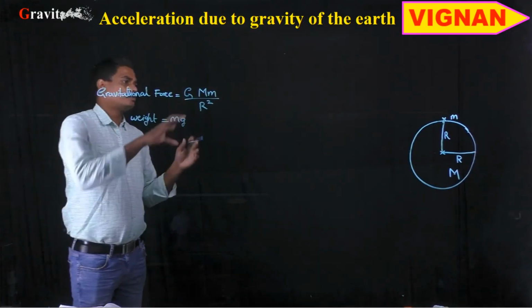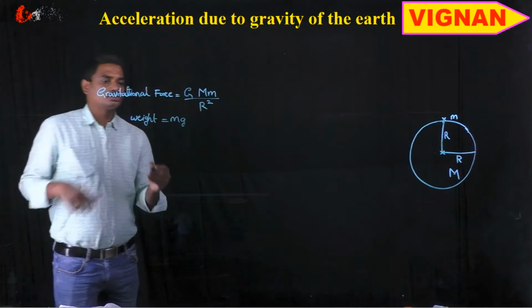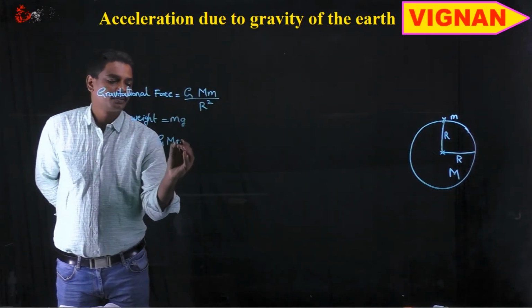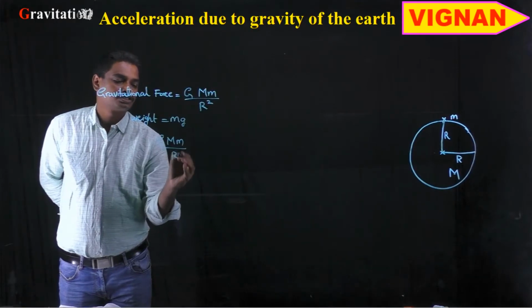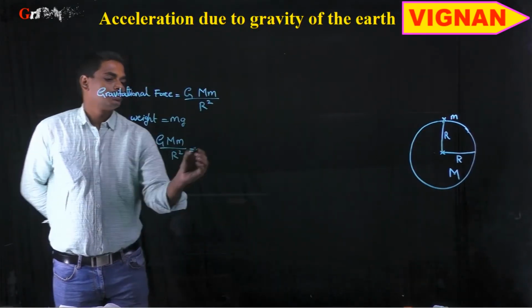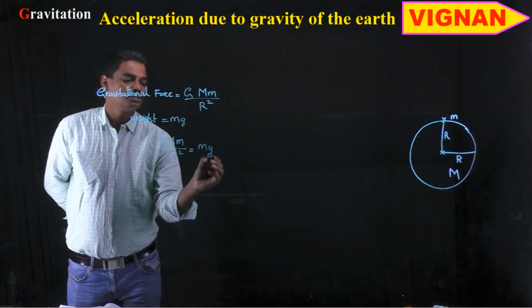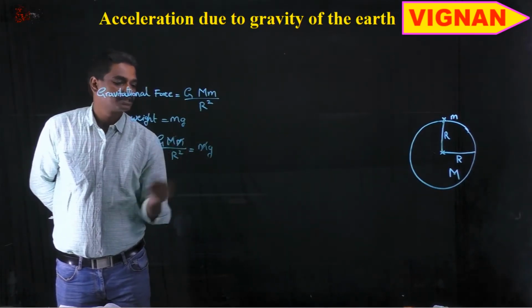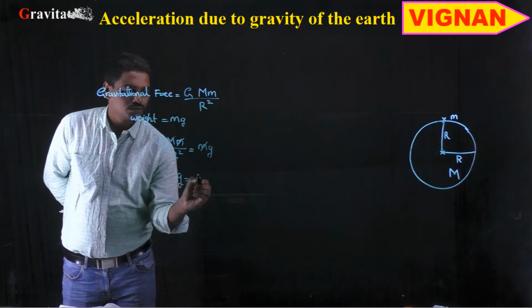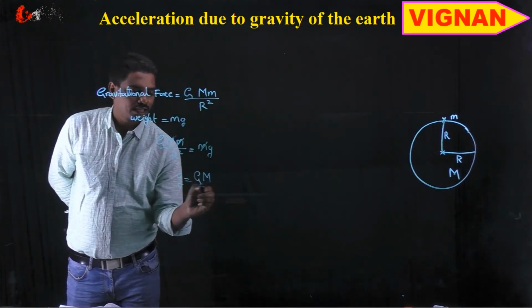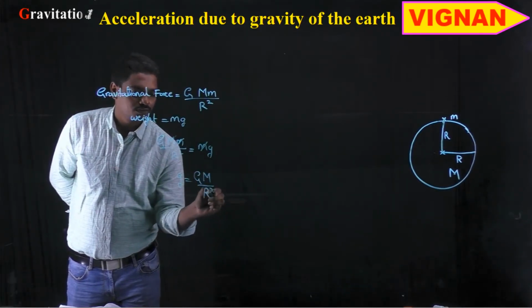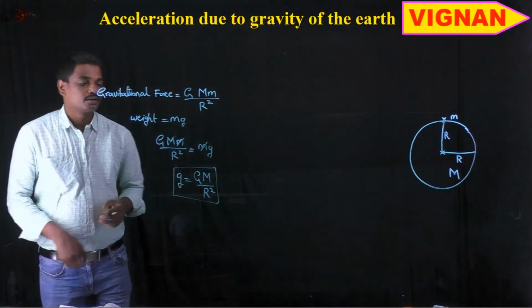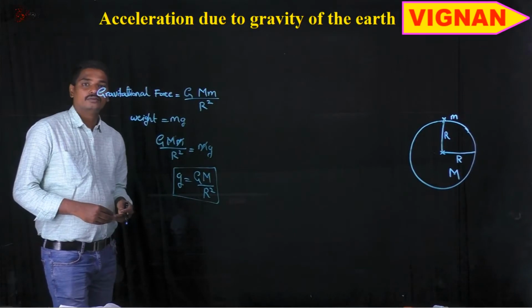As both are in rest condition, both forces should be equal, which means G capital M small m by r square is equal to m into g. Here m gets cancelled. So g is equal to G capital M by r square. G capital M by r square is the value of small g.